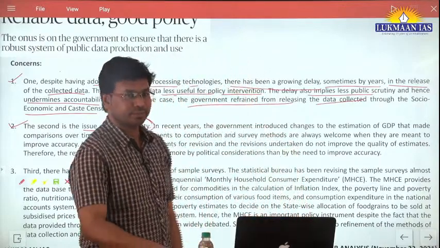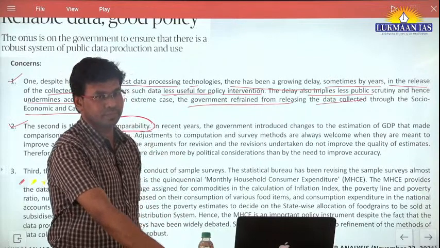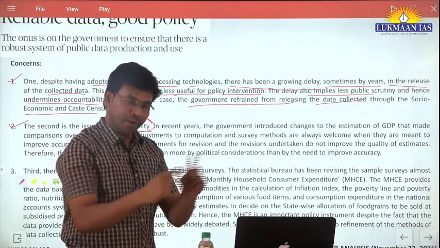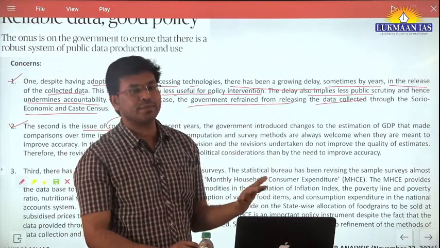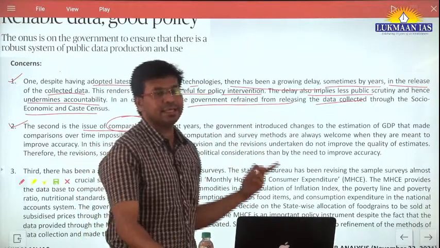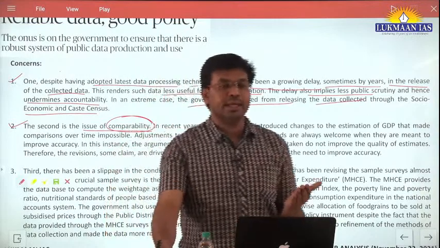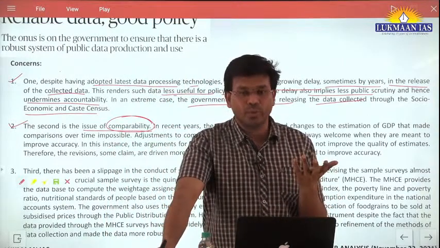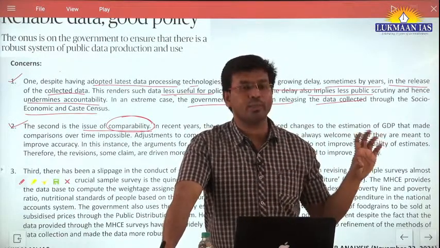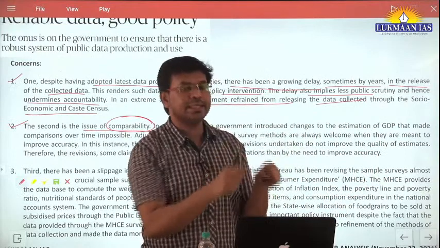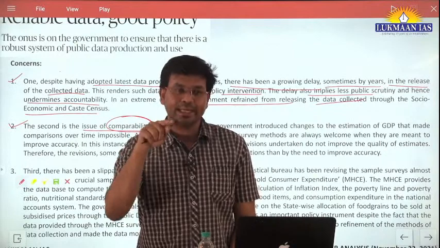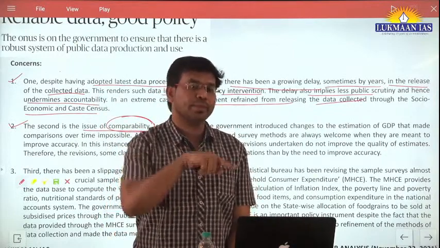Whatever benefit value they want, that year only they consider as the base. The government comes up with different kinds of modifications in the reporting of different sets of data. So why do they make the modification? It is not necessary that they are doing it to improve the standard of data collection or the standard of the report. What they are doing is modifying the variables in the data set in such a manner that the data can be used for projecting that the government is doing better as compared to the previous government.